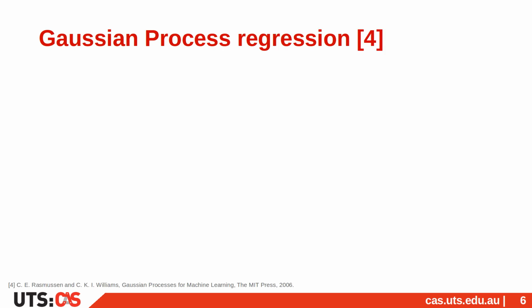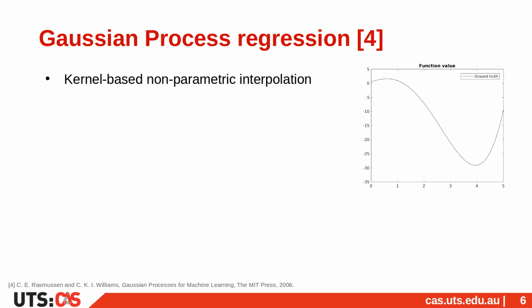Before starting to present the core of our method, this slide aims at giving a rapid introduction to Gaussian process regression. GP regression is a kernel-based, non-parametric interpolation method that allows inference of the value of a signal as well as its variance for any input value. In the example here, the signal h is a function of time t. As per the standard Gaussian process formulation, let us model h with a zero-mean Gaussian process of covariance kernel k.